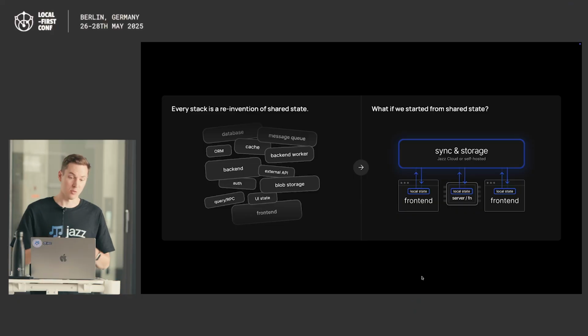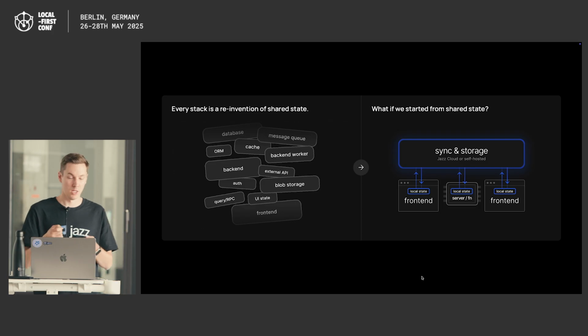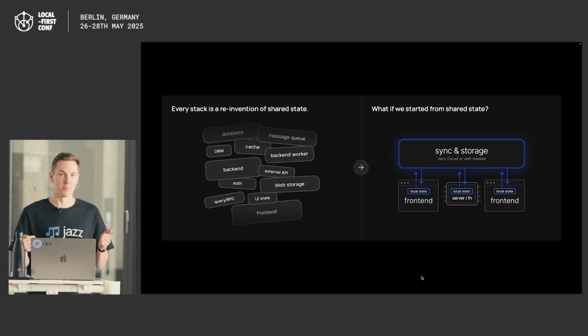And the clearest way I can explain this is like what you actually do with traditional tech stacks. If you think about like every stack that you've built for every app that you've ever built, all that the backend and the database and all the other things you need really do is just reinvent how shared state works. So to explain what Jazz is really about, I want you to think again about how every stack that you've ever built for every app that you've ever built was really just about making it possible to share state between users and devices.